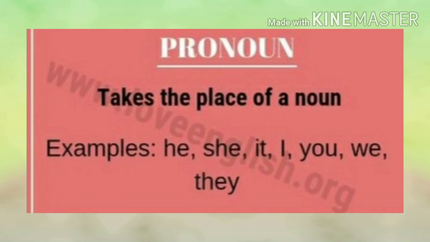Next one, pronoun. A pronoun takes the place of a noun. I repeat, a pronoun is a word used in place of a noun. Examples: he, she, it, I, you, we, they.